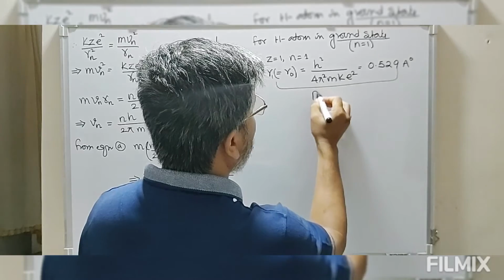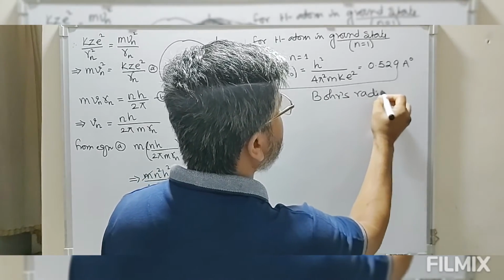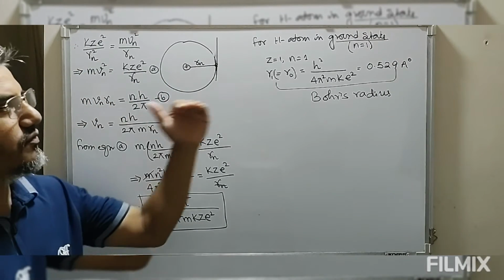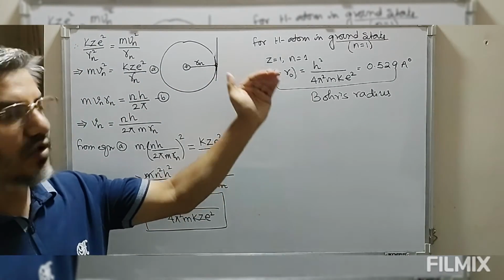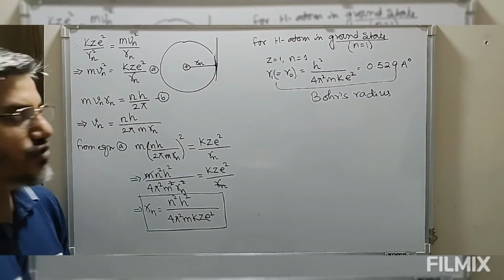This is known as Bohr's radius. Bohr's radius is the radius of the first orbit of hydrogen atom, which is always a fixed quantity, that is 0.529 angstrom unit.